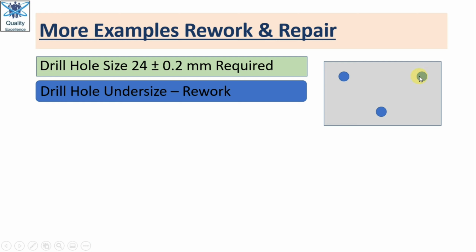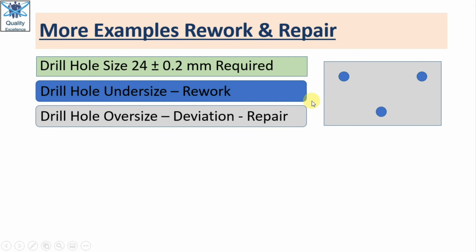Here we can rework it: we can re-drill it to the required dimension because it is undersized and we have some excess material to remove. After re-drilling, if we find the dimension within this tolerance, then that part will be conforming to the customer requirement, and that activity will be termed as rework.